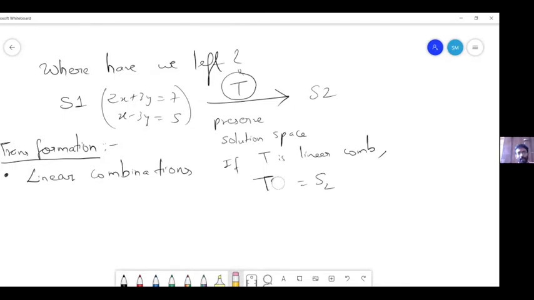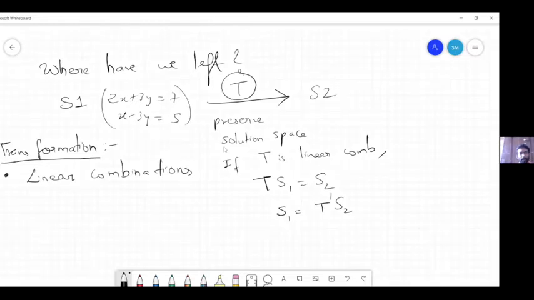Yes, we can model it this way. S1 is a subset of S2, but we don't know the other way around. But if you also have another matrix T dash such that T dash S2 is equal to S1, then we know that the solution space is the same. So linear combination is one, but does it mean that linear combinations are the only type of transformation that will preserve the solution space?